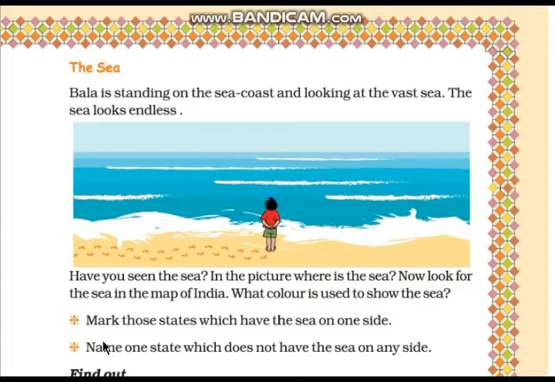So children, here are given questions. Mark those states which have the sea on one side. So let us move on to the map to mark those states which have the sea on one side.